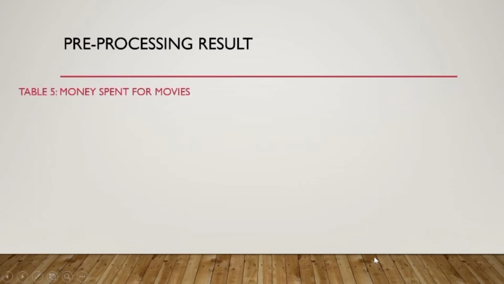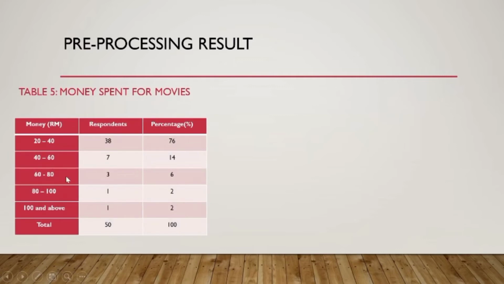Table 5. Money spent for movies. 20 ringgit to 40 ringgit, 40 ringgit to 60 ringgit, 60 ringgit to 80 ringgit, 80 ringgit to 100 ringgit, and more than 100. So these are the respondents for each.